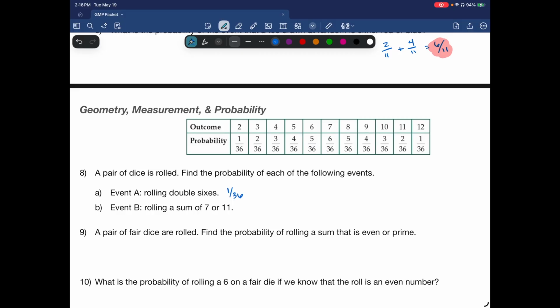What are the chances of rolling the sum of 7 or 11? Well, the sum of 7 is 6 over 36, and the sum of 11 shows up 2 out of 36. So you have 6 out of 36 plus 2 out of 36, which is 8 out of 36. So that's going to give you, 4 goes into both of those, it's going to be 2 over 9.